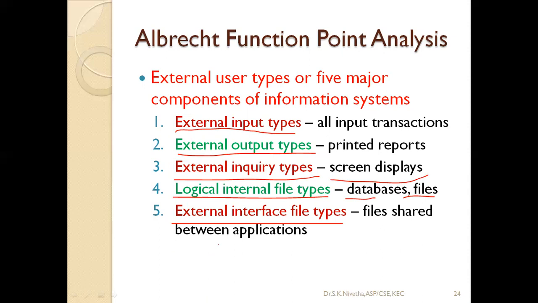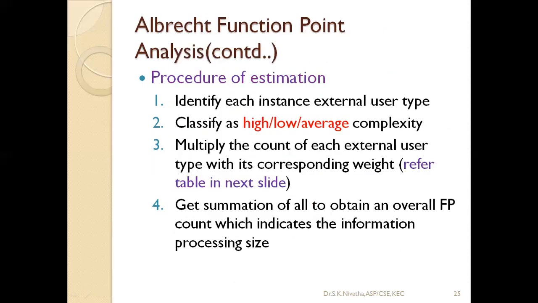Then accordingly, they are assigning weightage for each of these. Then it is used for effort estimation. So first we have to identify each instance of external user type. Then for that I should give the weightage, whether it is high complex, low complex, that means simple, or medium, average complex.